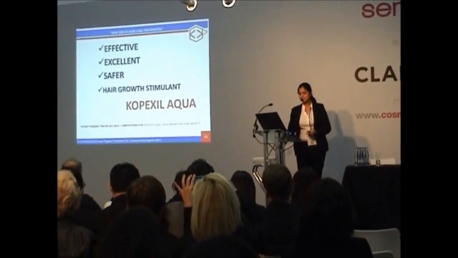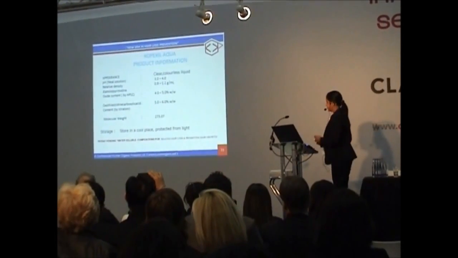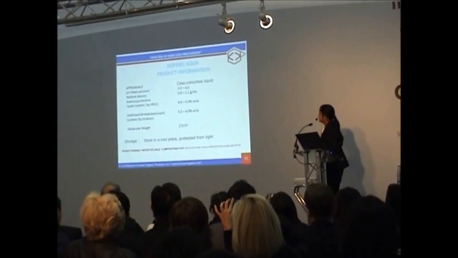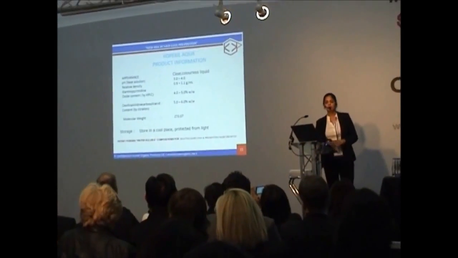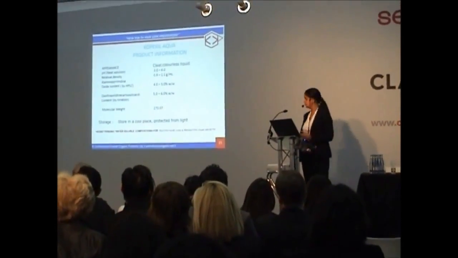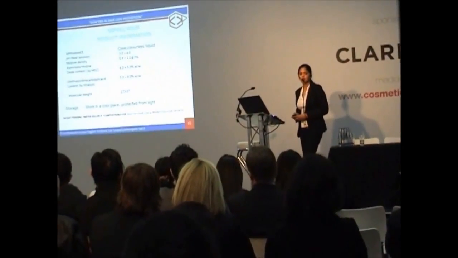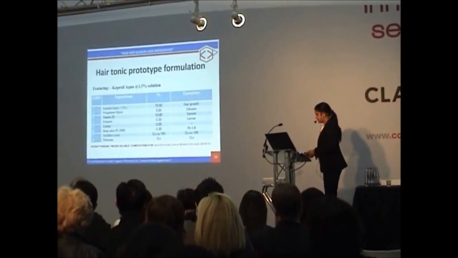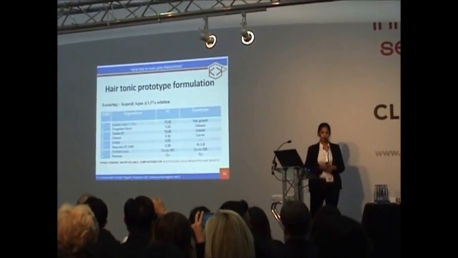Aqua grade we can use in different types of formulation. This is the specification of what Copaxil Aqua is. We are now thinking about what Copaxil Aqua is. The main benefit of the Aqua grade is that it has an active ingredient with a multifunctional compound. The multifunctional compound is an oxo-thiodinocarboxylic acid, which has antioxidant properties. The benefit is the synergistic combination of the multifunctional compound with the active ingredient.